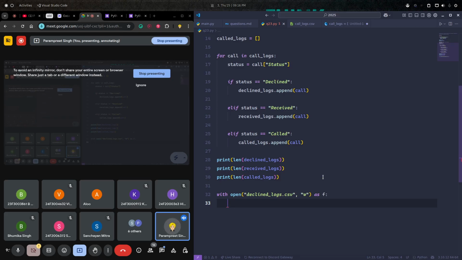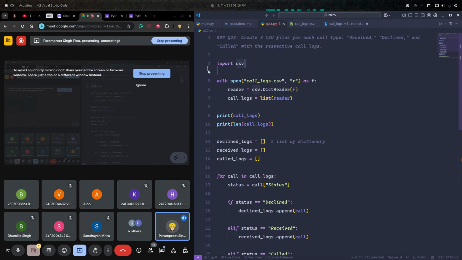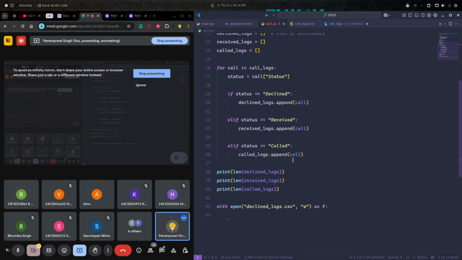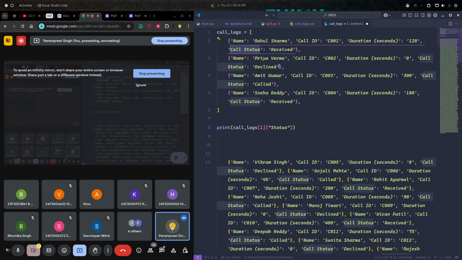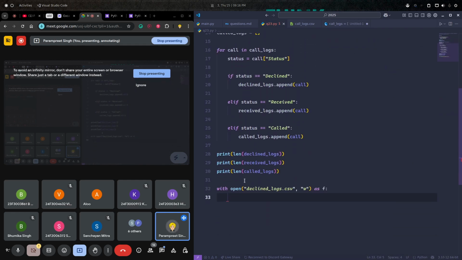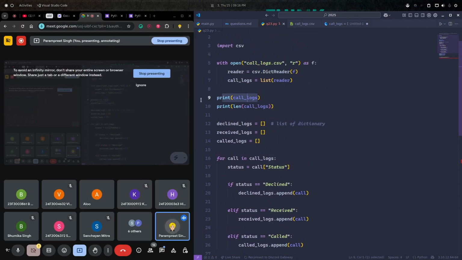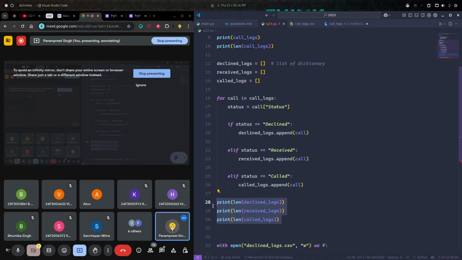Now see guys, if you are using the CSV module you do not need to run any kind of loop. Just one thing you need is the header, or let's say the key names, like these: name, call ID, duration and status. How can we extract the header? The header will be the same in call logs and in these three, right?